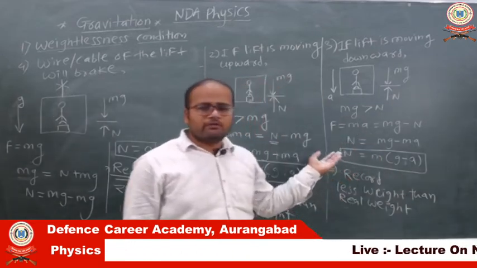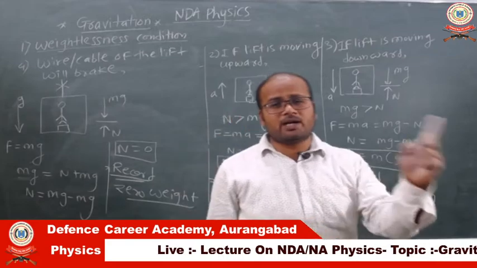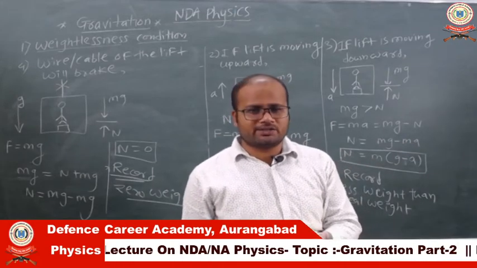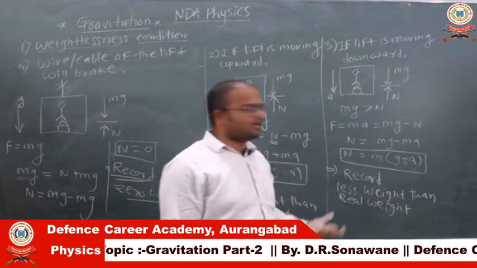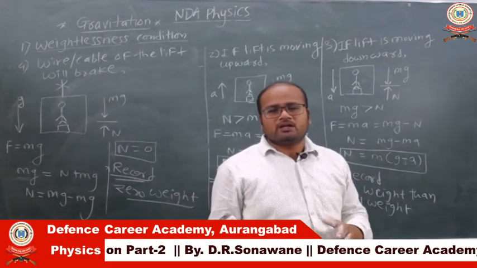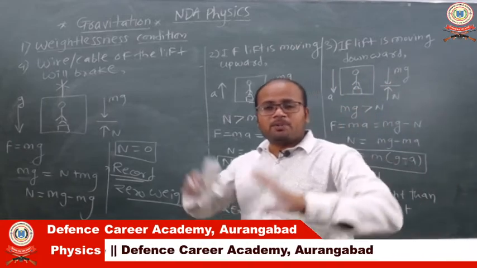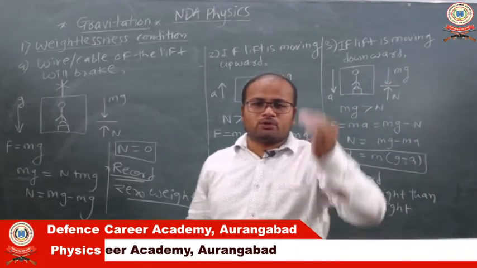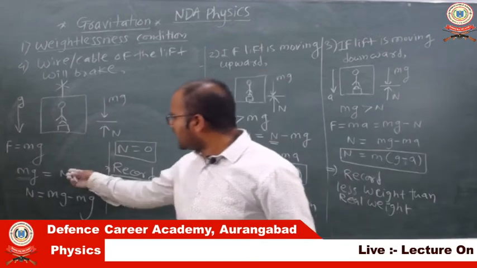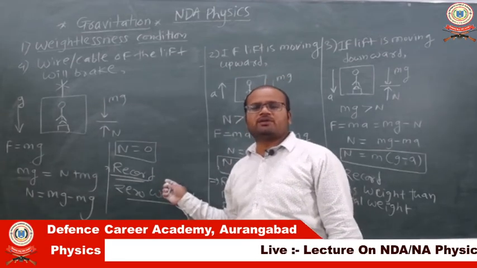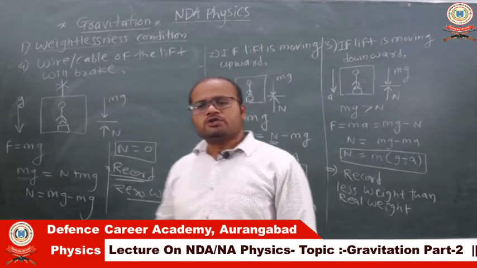And in the third case, when the lift is moving downward with acceleration a, at that time the weight of the person will be greater than the normal reaction. In this case what happened? The weighing machine will record less weight than the real weight. And the last condition is nothing but the condition of free fall. If the wire of the lift breaks, then the complete system is under the influence of gravity. The total acceleration for downward motion is the acceleration due to gravity. The mg cancels out and the normal reaction of the system becomes 0, and the body will feel 0 weight and the weighing machine will also record 0 weight in that case.